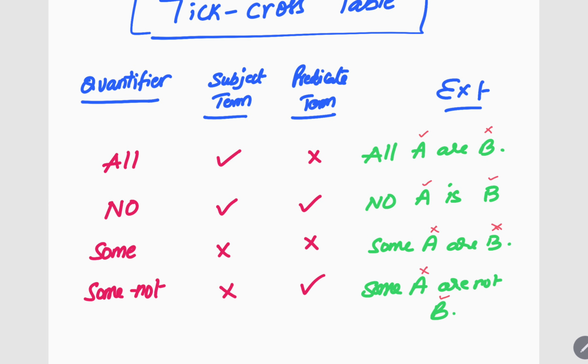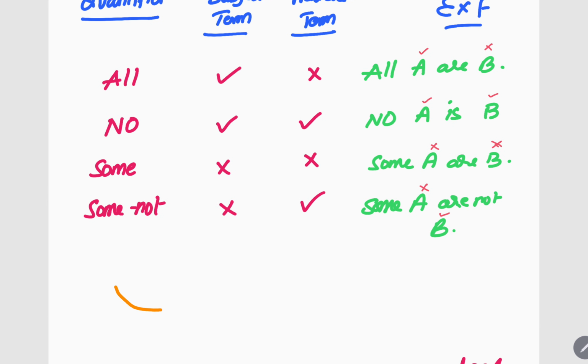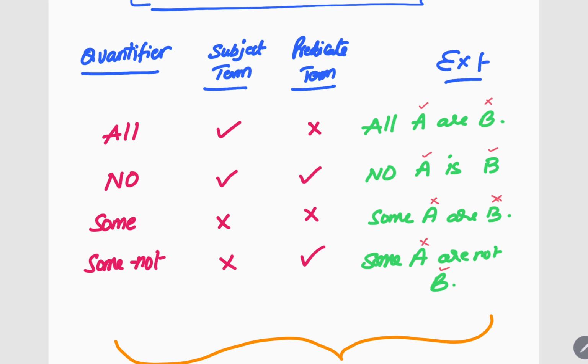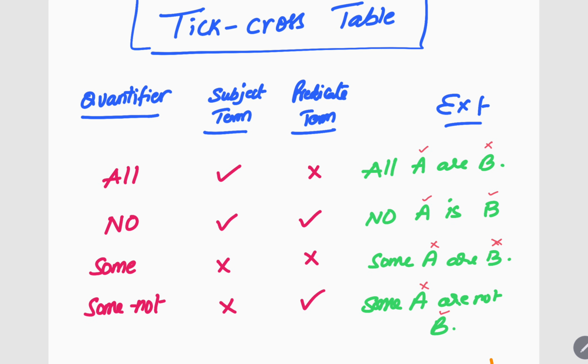Now let us discuss a very important table. This is called the tick cross table. Okay, this is called the tick cross table. So far we have learned that we know four quantifiers. What are those four quantifiers? All, no, some, and some not. Right? Only these four quantifiers we have learned.